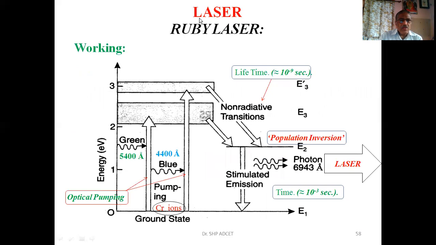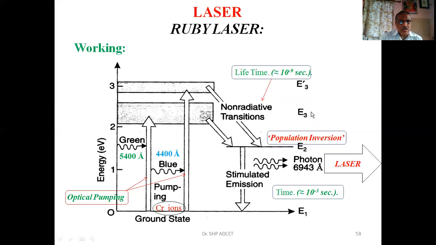Now, the basic principle can be explained on the basis of this particular diagram. This diagram is nothing but the energy level diagram. The energy level diagram consists of the ground level. This ground level has energy E1. Then the first level, this is the second level, energy E2.